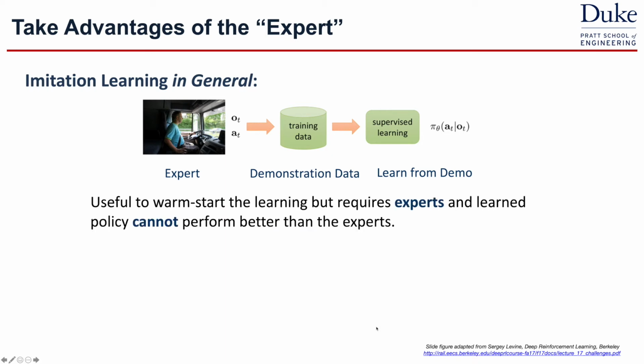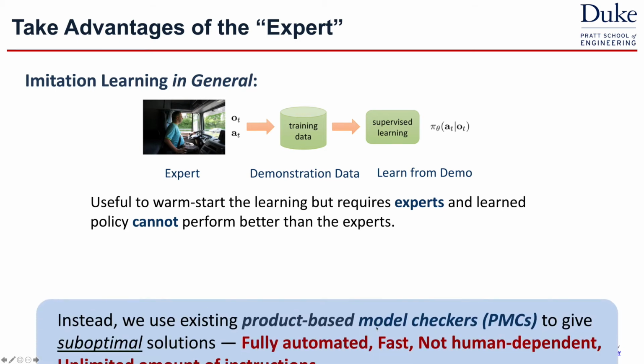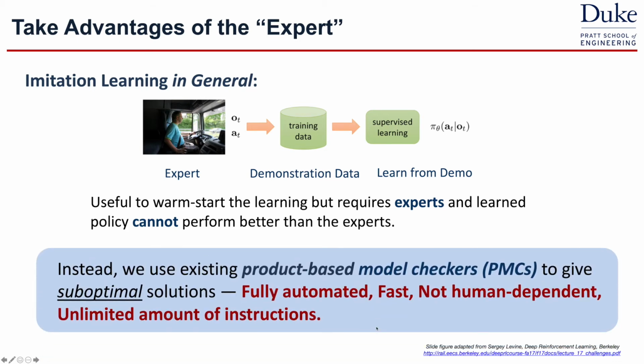This is useful to warm start the training, but it requires human interaction, and the policy cannot perform better than the experts. Instead, we use product-based model checkers to give suboptimal solutions, and then use reinforcement learning to refine these solutions to optimal ones. So this process will be fully automated, fast, not human dependent, and an unlimited amount of training data can be generated.